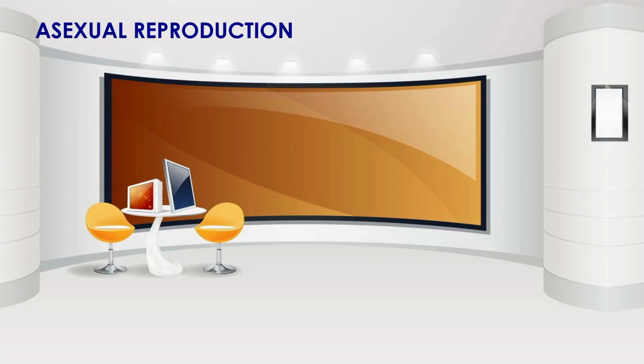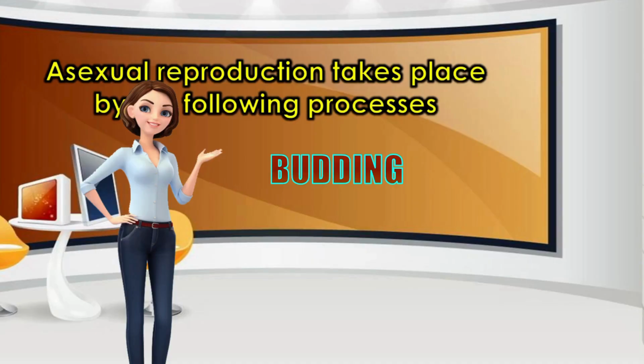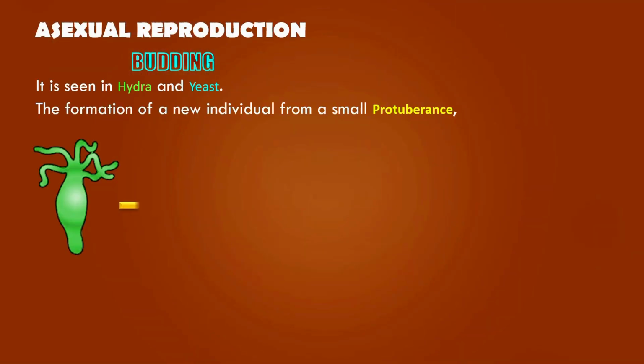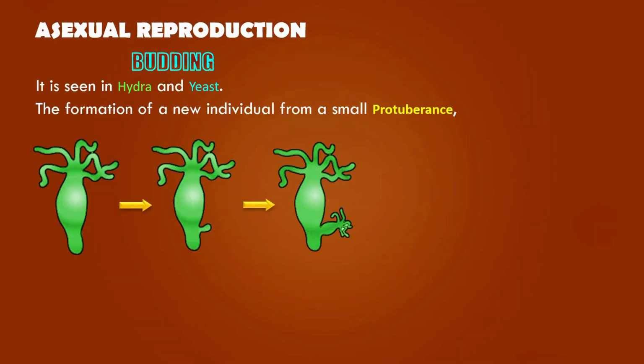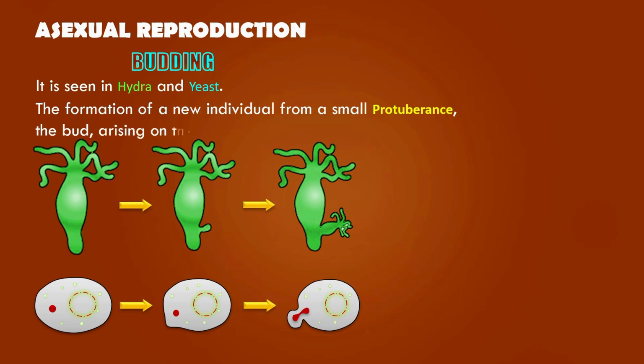Asexual reproduction can also occur through a process called budding. In this method, a small outgrowth appears on the parent's body. This outgrowth is known as a bud, and it slowly develops into a new individual. Let's take a closer look at how budding happens. Budding is commonly seen in Hydra and yeast.